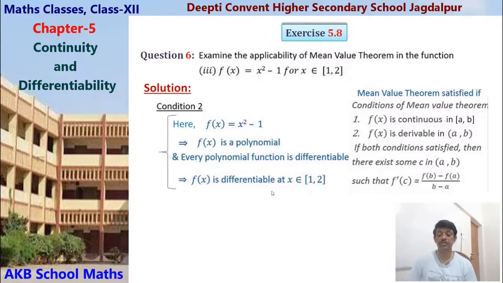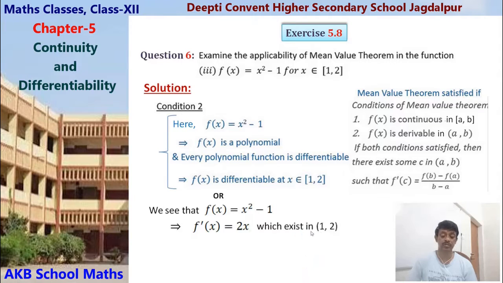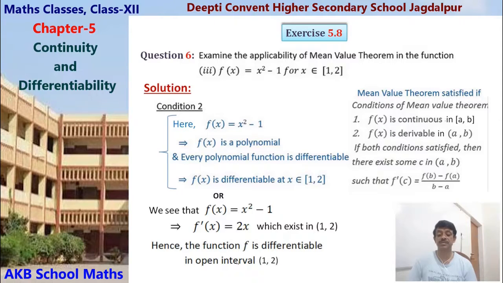Or we can say that finding the derivative with respect to x exists in the open interval (1, 2), because any value in this interval gives an existing value. So the derivative exists and the function is differentiable in the open interval (1, 2).